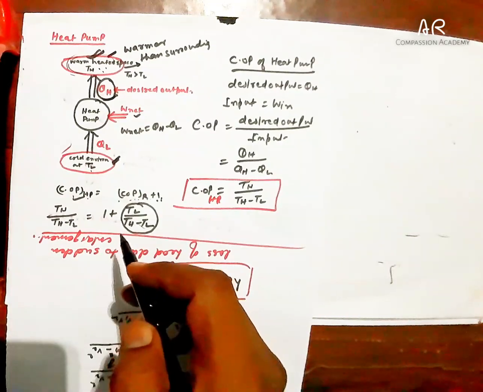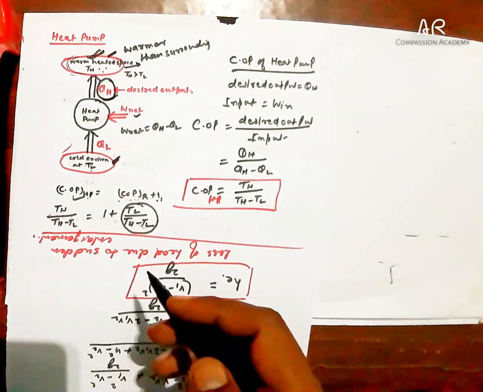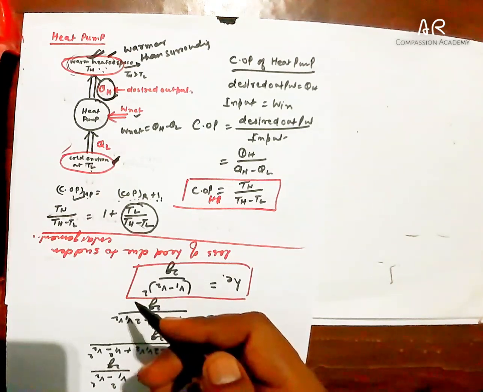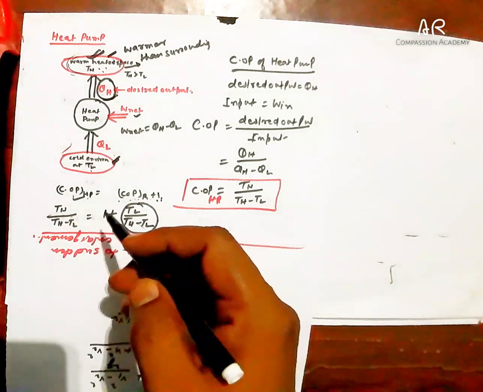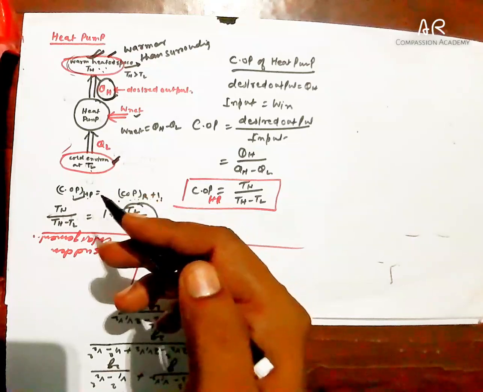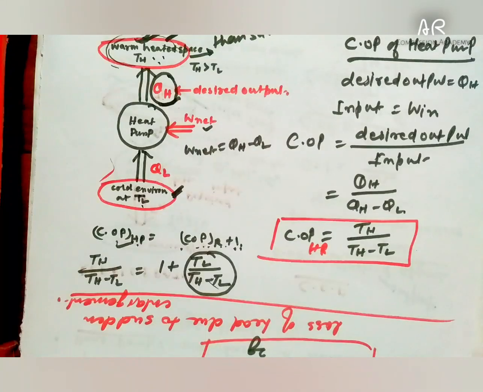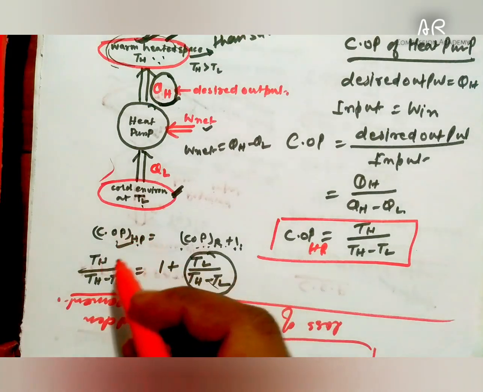So here, heat pump and refrigerator are the devices which transfer heat from a low temperature body to a high temperature body, but the difference between the heat pump and refrigerator is in their objectives.